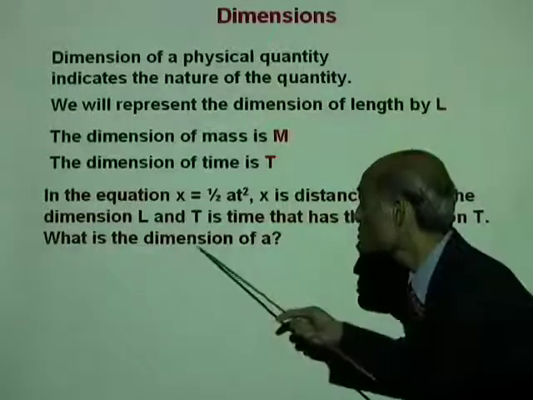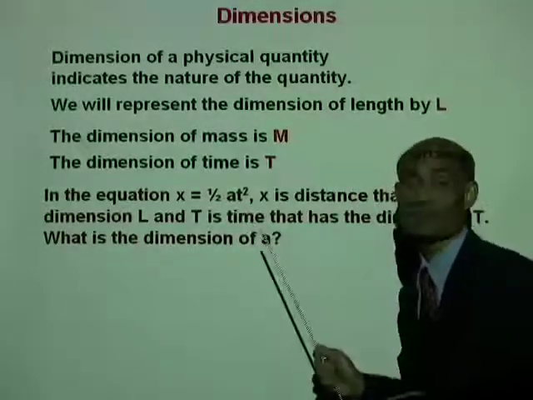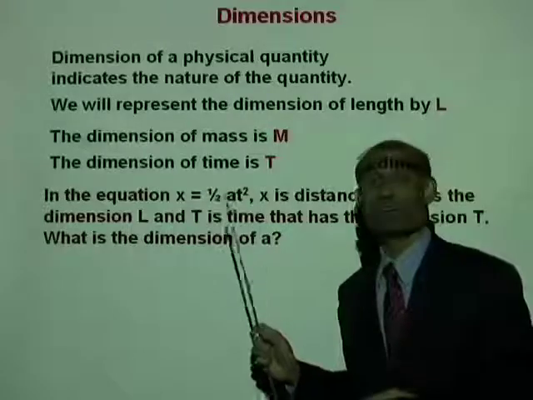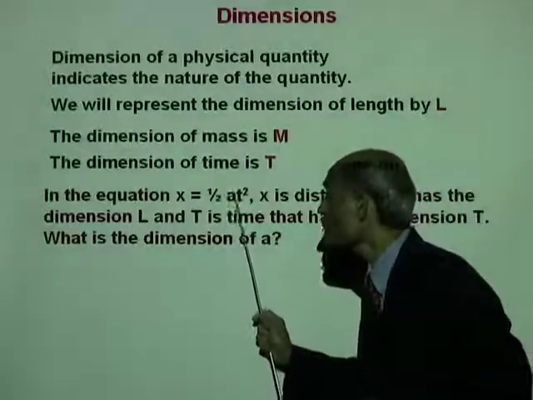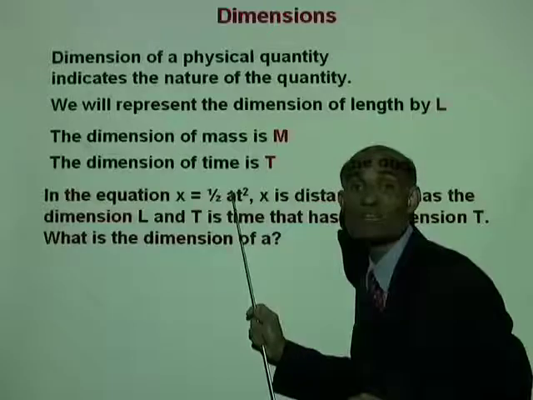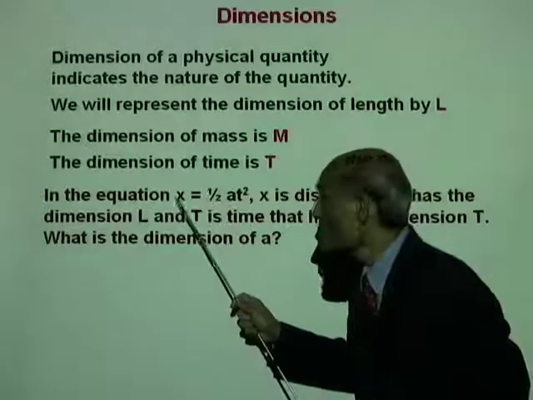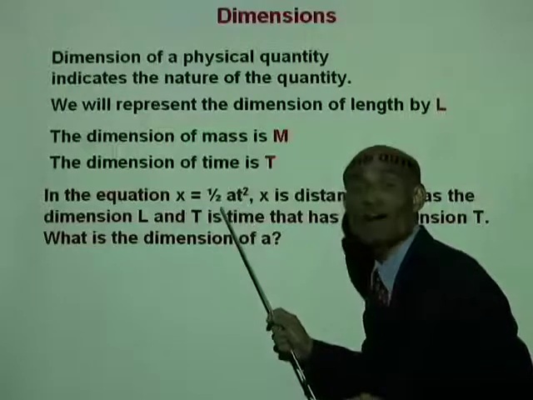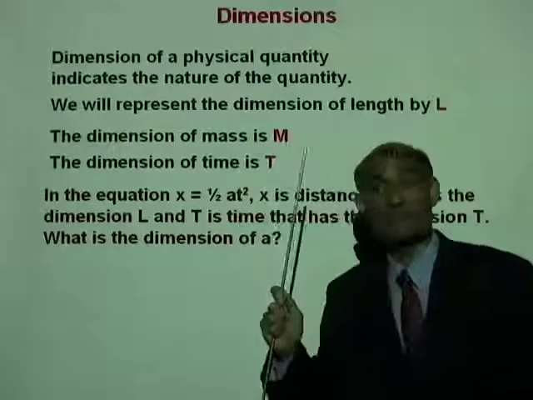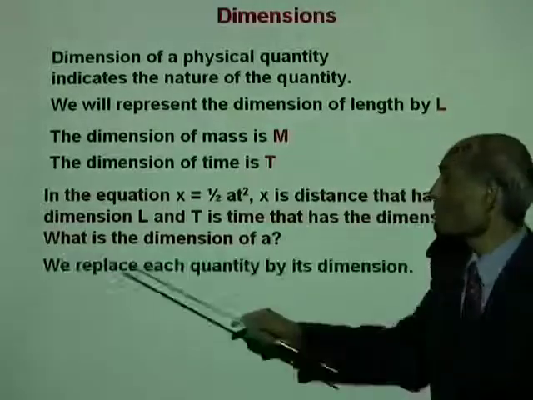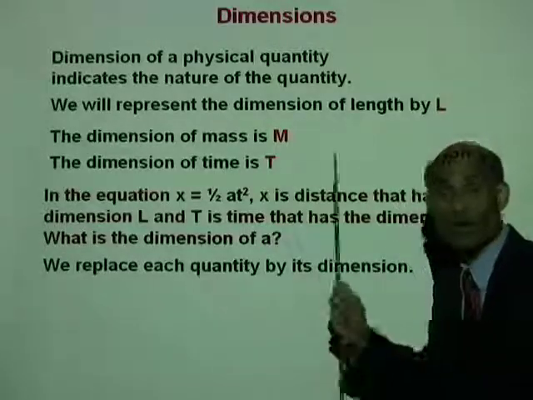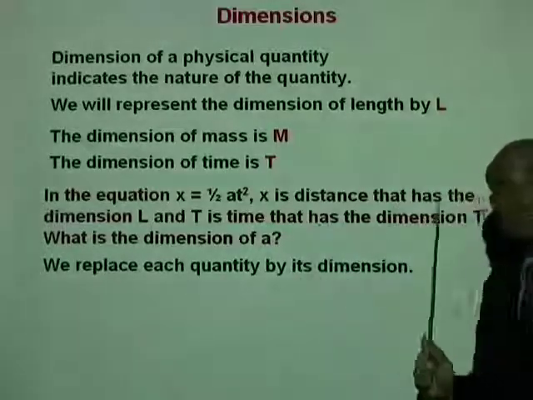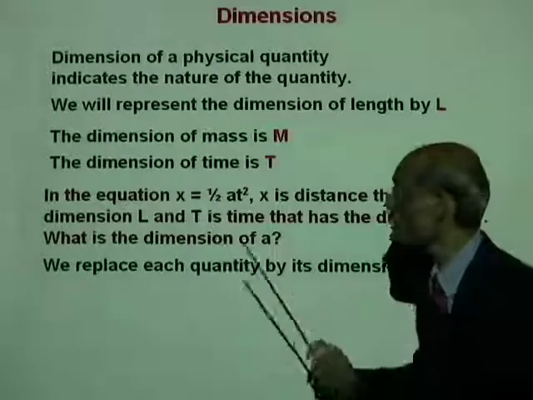What is the dimension of a? So, in order to find the dimension of a, all we need to do is use the dimensions of x and t and then solve for a. That's all we need to do. We replace each quantity by its dimension in that equation.